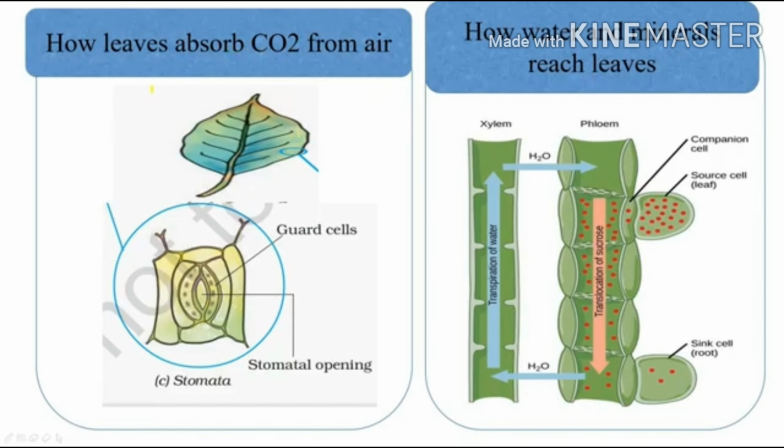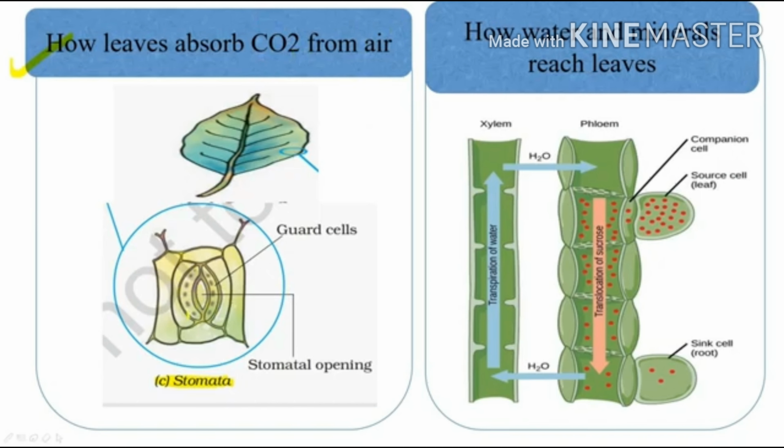Now we will see how the leaves absorb carbon dioxide from air. In the leaves, there are tiny structures. Tiny pores will be there, that are called stomata. From those tiny pores, leaves absorb the carbon dioxide from the air.